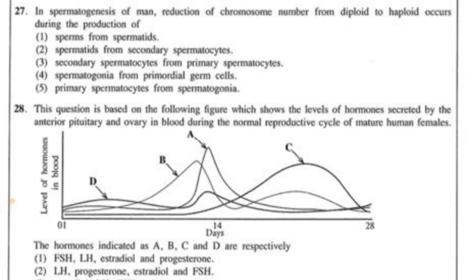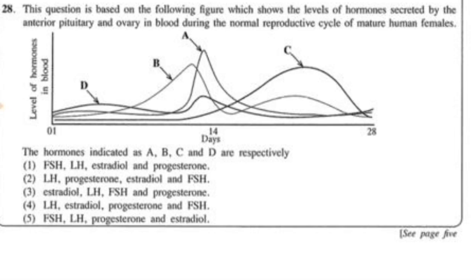28th question. So they have given the chart which is levels of hormones in the blood versus days during the reproductive cycle of mature human females. So these A, B, C, D are basically hormones which are secreted. Here what we have to observe is the 14th day.